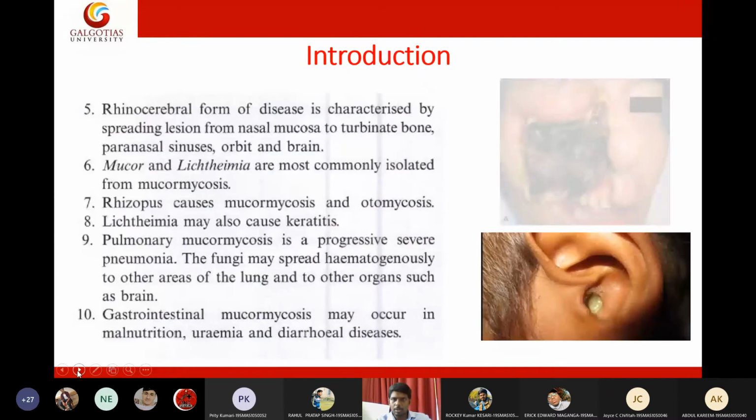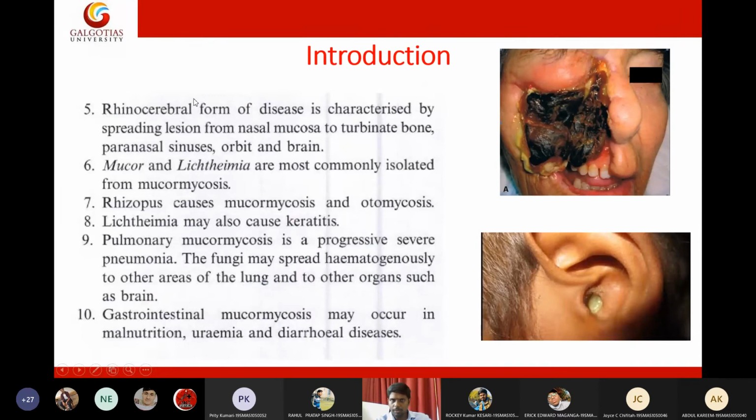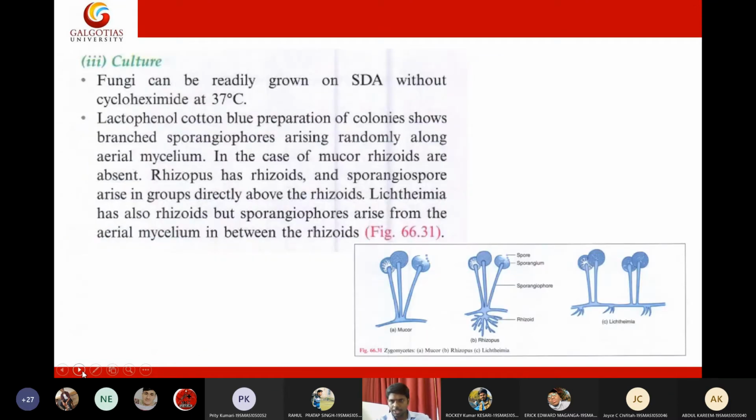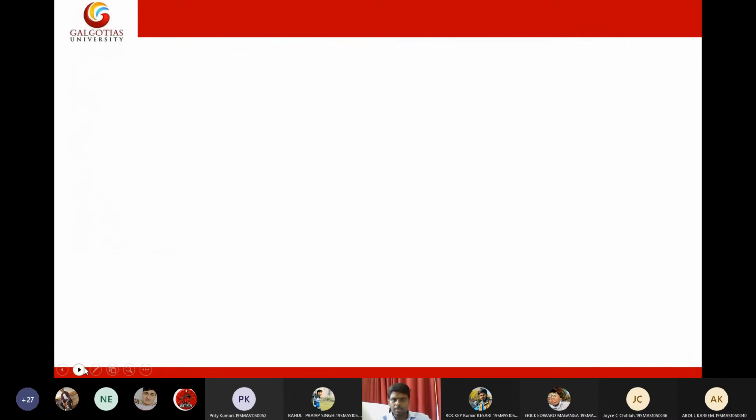The infections caused by mucormycosis include the rhinocerebral form, otomycosis, keratitis, pulmonary mucormycosis, and gastrointestinal mucormycosis. The specimens include scrapings from the lesion, pus, sputum, and nasal discharge. Directly we can observe in 10% KOH, where you will see non-septate hyphae. Then you can grow it on SDA culture, and with an LPCB mount you can identify the three species. So this is all about mucormycosis.